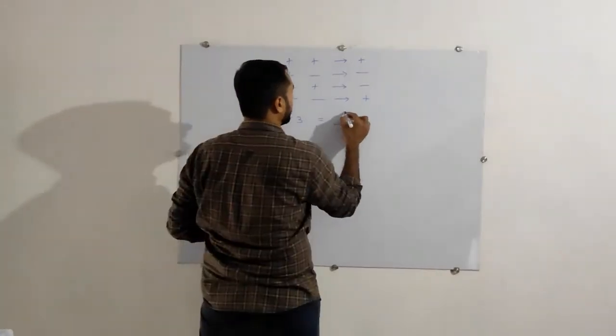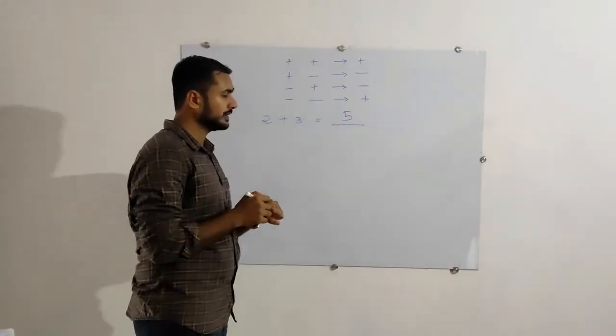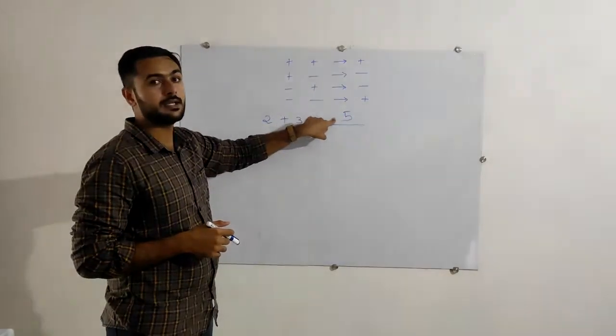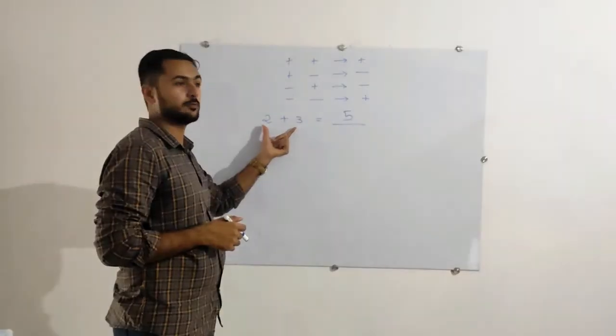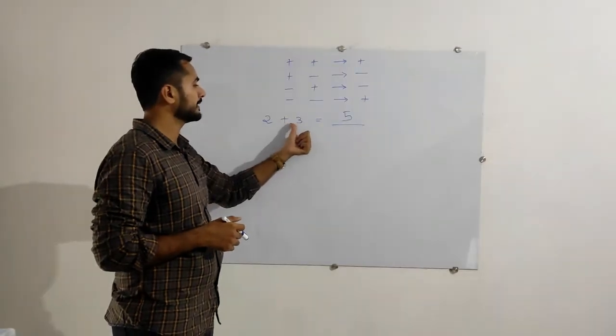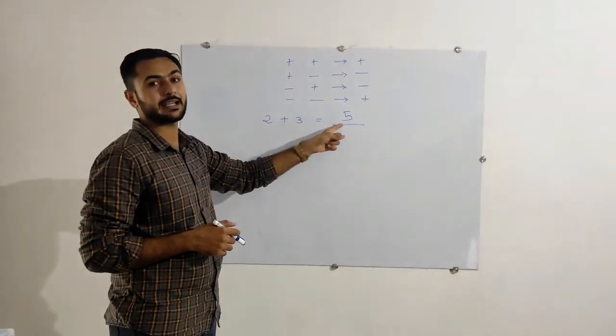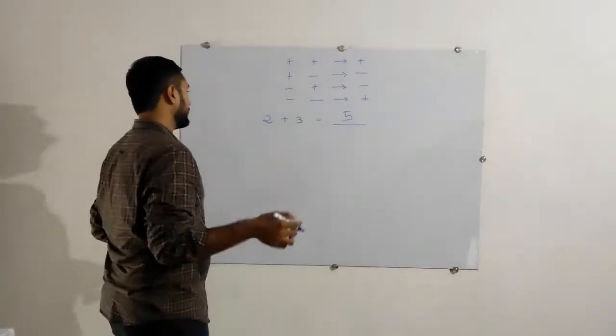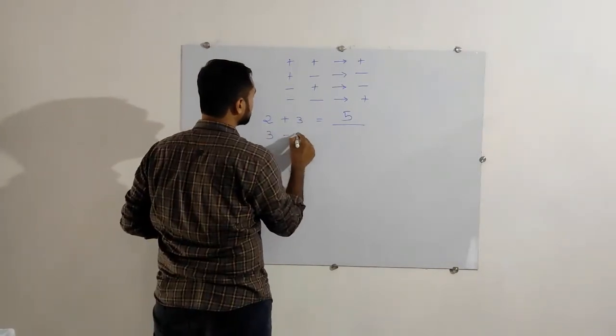That is 5. And remember, we will put the sign of the bigger number here. Which is the bigger one? Yes, the 3 is the bigger one. It means 3 has the plus sign, so we will put the plus sign here. Fine. Okay.